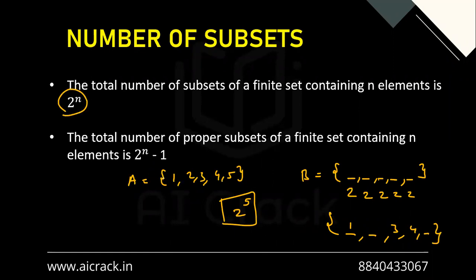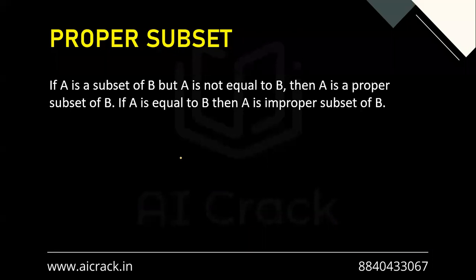Now, if we're talking about the total number of proper subsets of a finite set, then definitely we'll have to subtract 1, that is the equal set. So basically there will be one set B, which will again be equal to 1, 2, 3, 4, and 5. In that case, we have to subtract this one. So that is why 2 raised to the power n minus 1. Oh, I think this is the wrong slide.